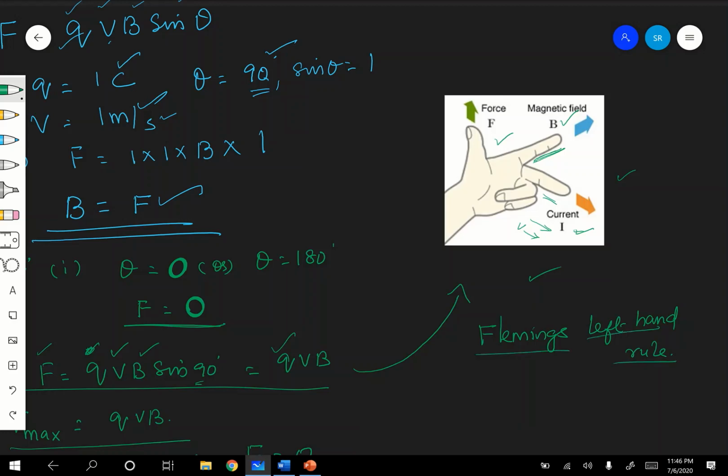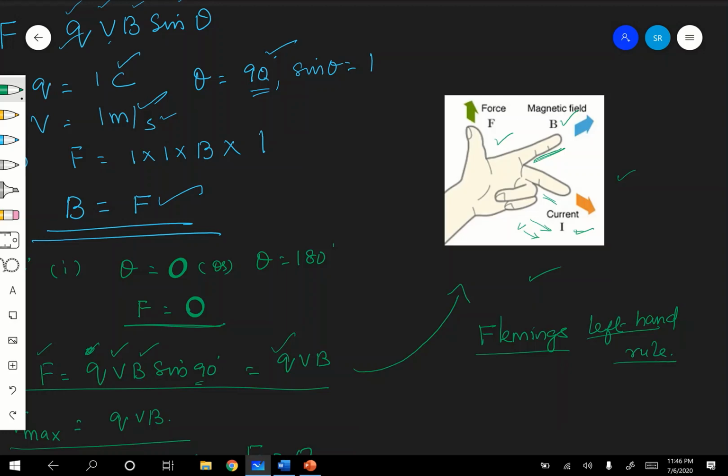It gives you an idea about the force experienced by a charge moving in a direction perpendicular to the magnetic field. You know that magnitude-wise the force is maximum, and the direction is given by Fleming's left-hand rule.